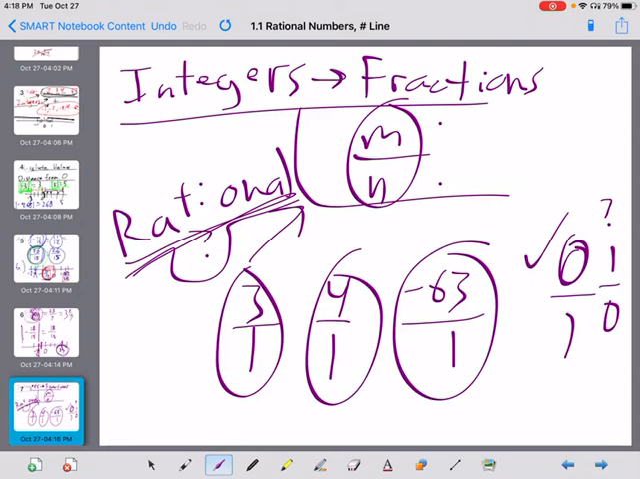So n, your bottom number, cannot be 0. Remember, if I'm writing, you should be writing at home as well. N cannot equal 0. That is one thing that we have to always remember when we're doing integers and fractions and the m over n form.